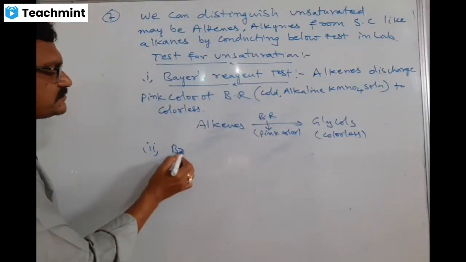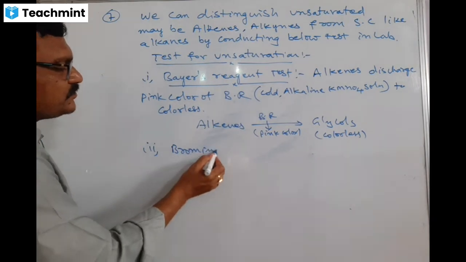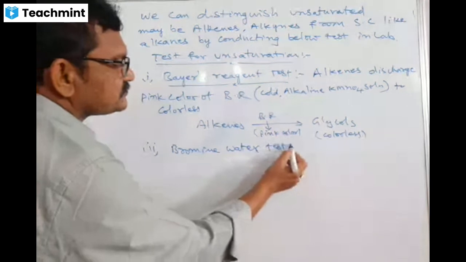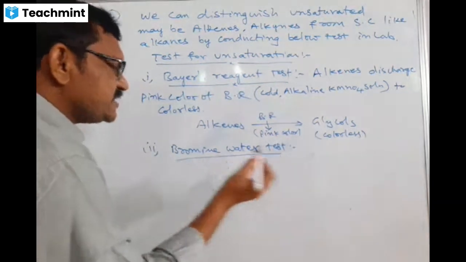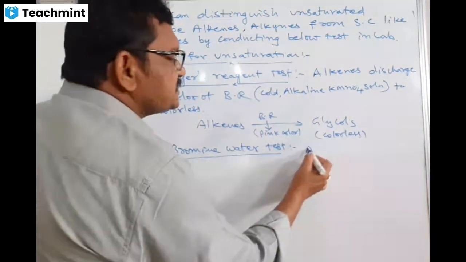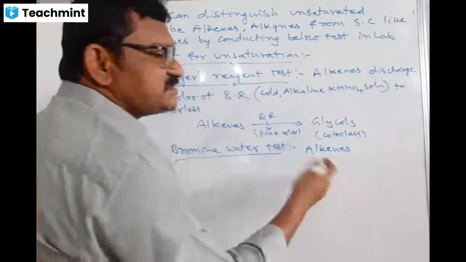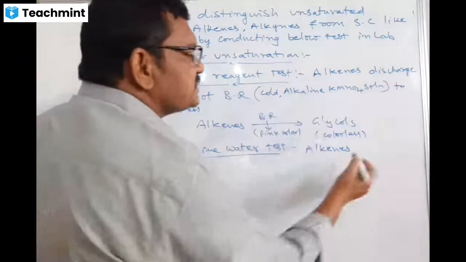bromine water solution. Bromine water test. Here also it is the same case. What happens? Unsaturated compounds, alkenes or alkynes, whatever it may be. You are studying alkenes, that's why we give more importance to alkenes.